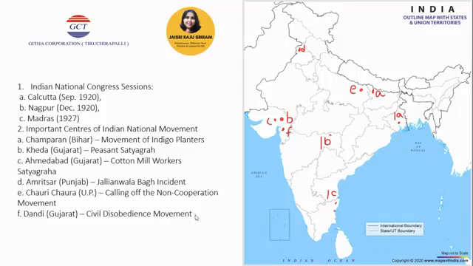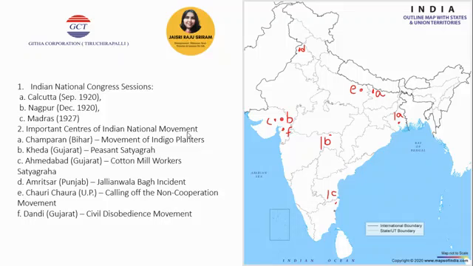Right? Now, important centers of the Indian national movement are Champaran, which is in Bihar, Kheda, which is in Gujarat, Ahmedabad, which is in Gujarat, Amritsar, which is in Punjab, Chauri Chaura, which is in UP, and Dandi, which is in Gujarat.